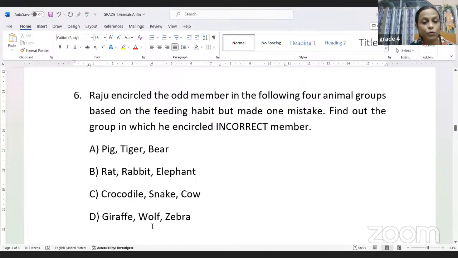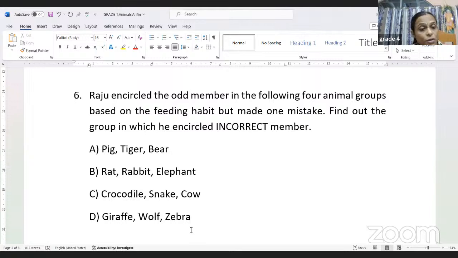Then we have giraffe, wolf, and zebra. Okay, sorry. Then we have to find out the group which is correct, because A, C, D all are incorrect, children. Giraffe is a herbivore, plant eater, zebra is a plant eater, wolf is a carnivore. Then we have 6C, crocodile, snake, and cow. Crocodile and snake are carnivores. Cow is a herbivore. Then in option A, pig, bear, and tiger.